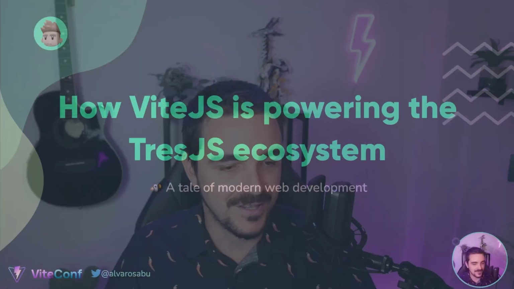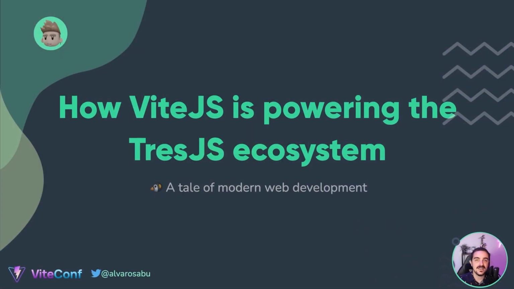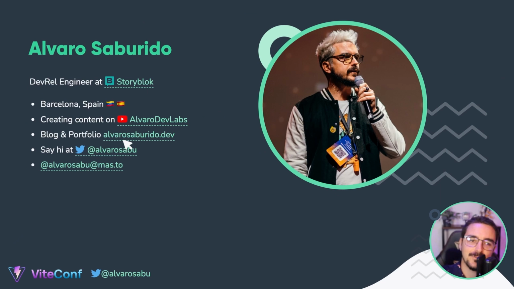I'm pretty excited to be here because I'm going to present you today how VueJS is powering the TresJS ecosystem, a tale of modern web development. My name is Alvaro Saburido. I'm a DevRel engineer at Storyblok. I live in Barcelona, Spain.